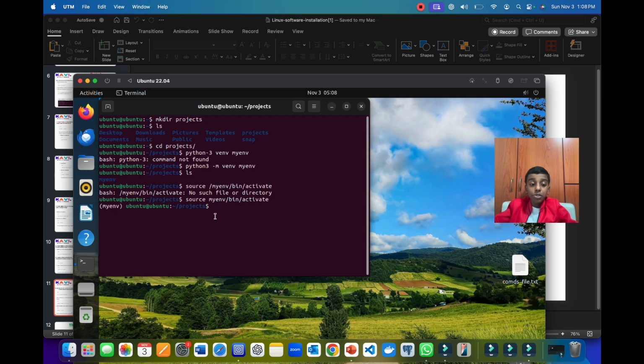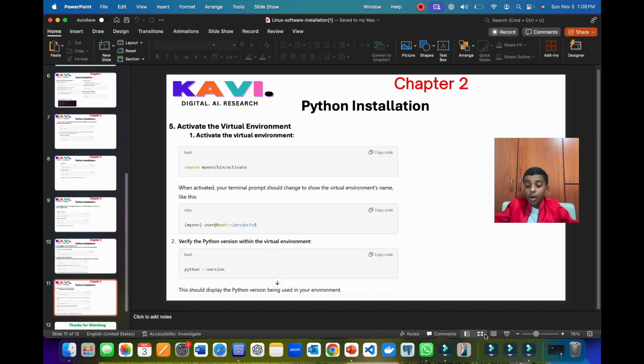So here we're supposed to write python --version, and now when we type it, it will say Python 3.10.12. That means Python is successfully installed in our virtual environment. So let's go back to our PPT to learn more.